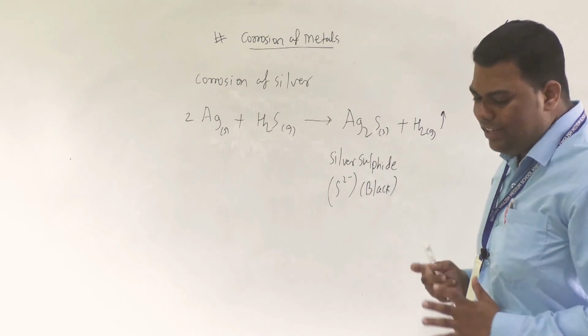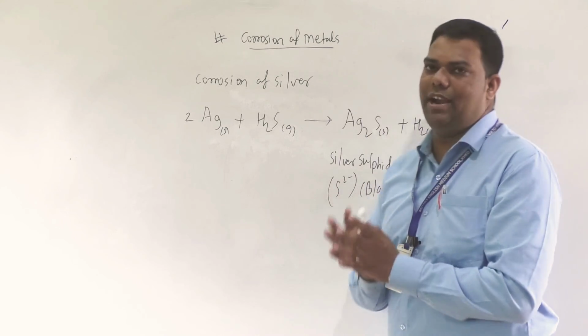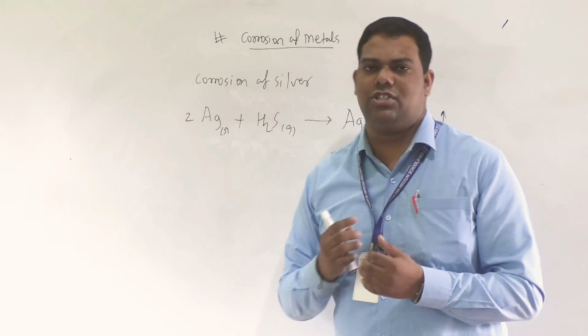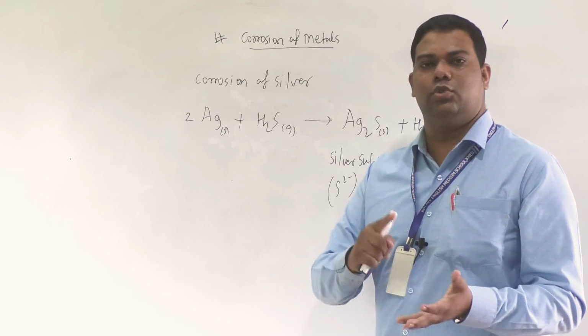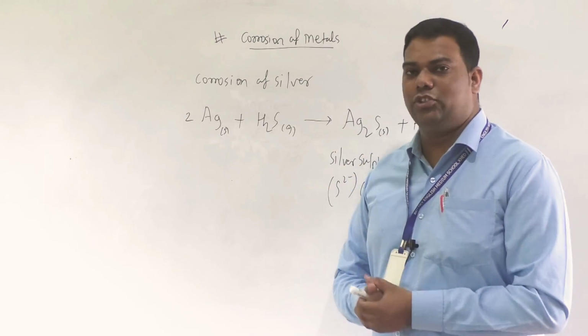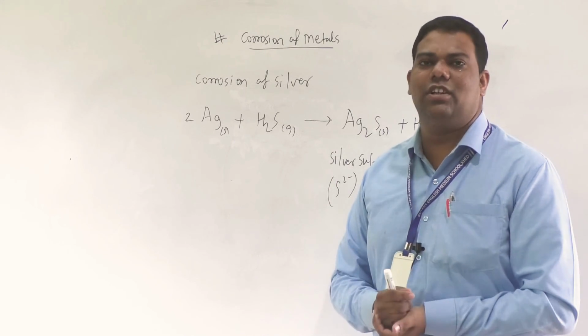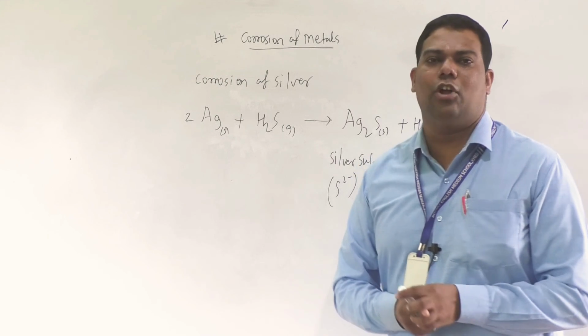So that is overall the corrosion of metals. It is the slow destruction of metals by the effect of CO2, O2, SO2, H2S, and acid rain also if you observe. These are all about metals and non-metals.